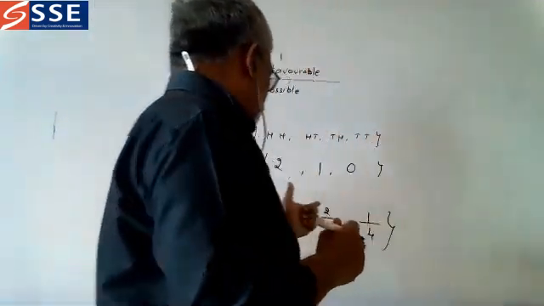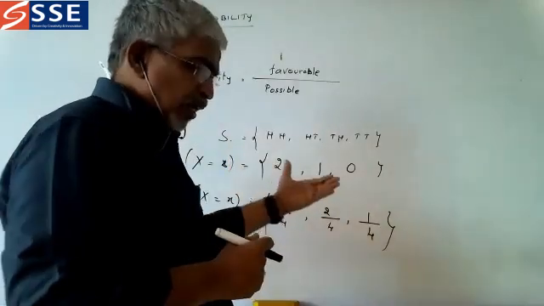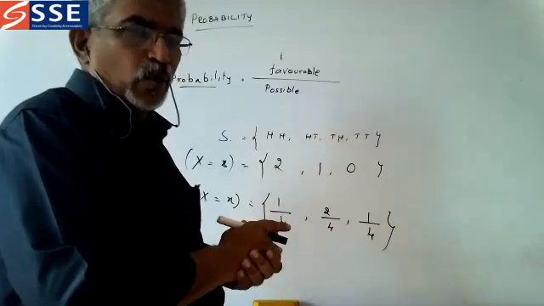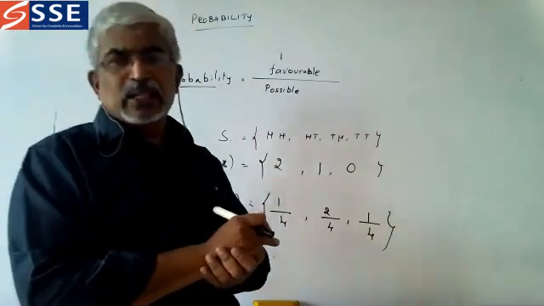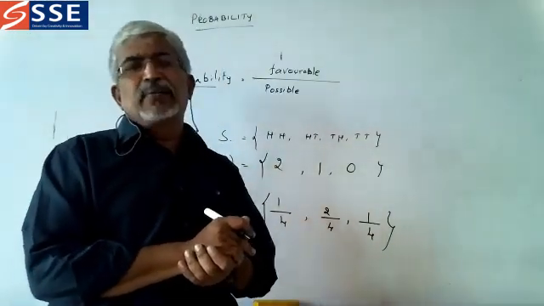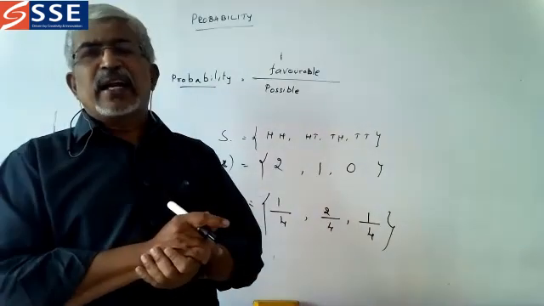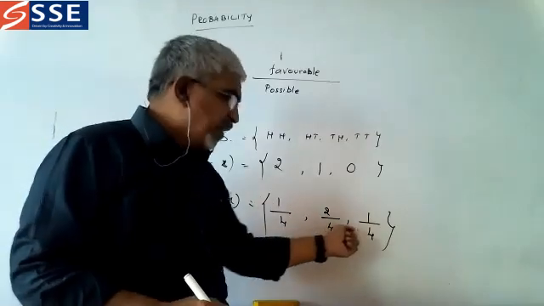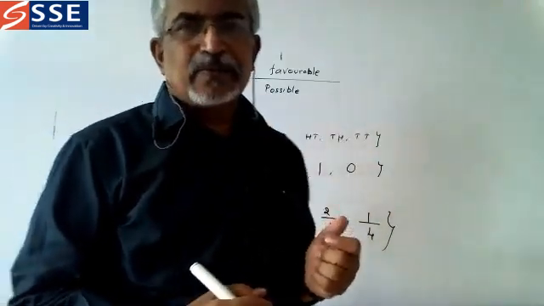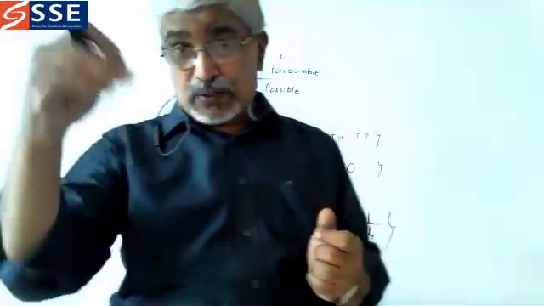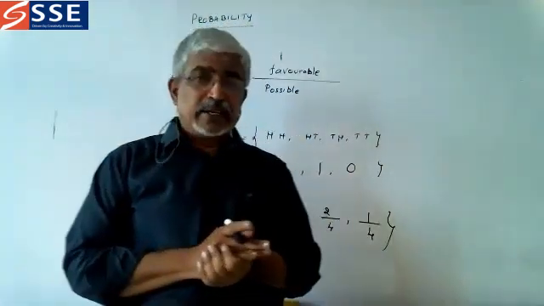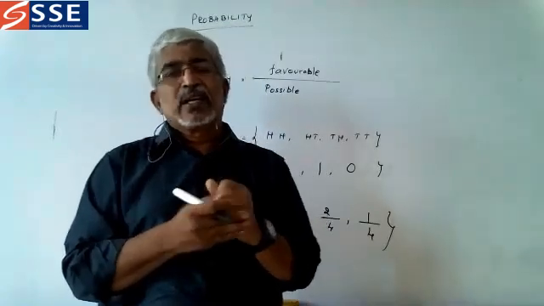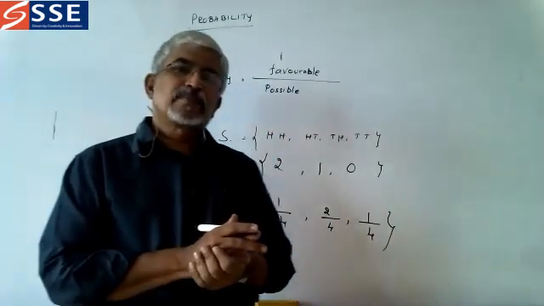Now let us go for random variable. There are 2 types of random variable. One is discrete random variable, another one is continuous random variable. Discrete random variable means if the random variable takes finite or countably infinite values, it is called discrete random variable. We are going to use only discrete. Anyhow, I will tell the definition.